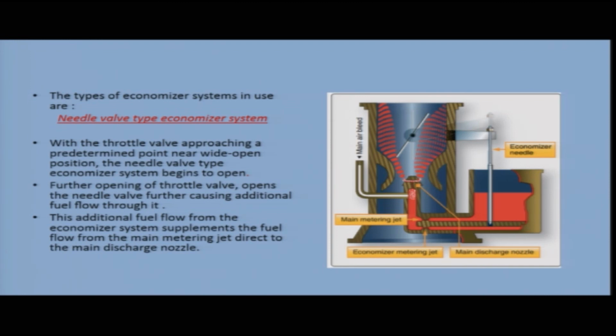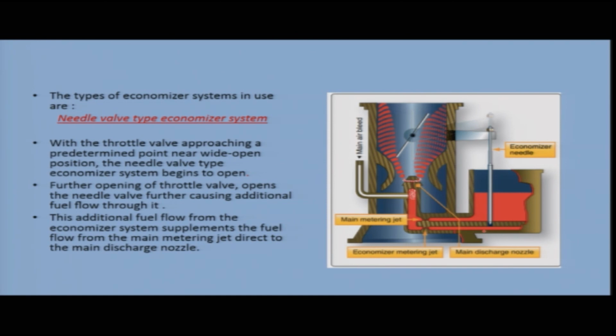We have seen in our previous slide that this economizer operates at higher throttle settings. So, at a predetermined throttle setting, the needle valve type economizer system begins to open. You can see in the diagram, this is your needle valve. Further opening of the throttle valve opens the needle valve further, causing additional fuel flow through it.